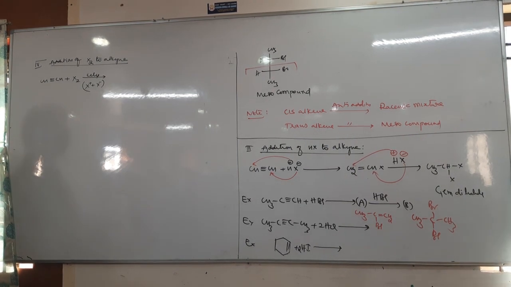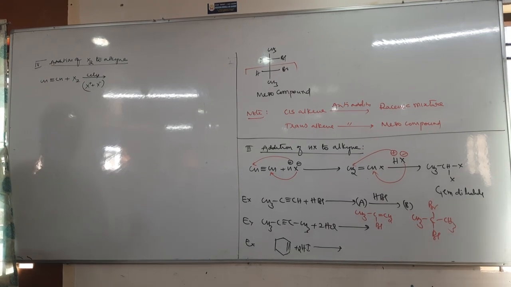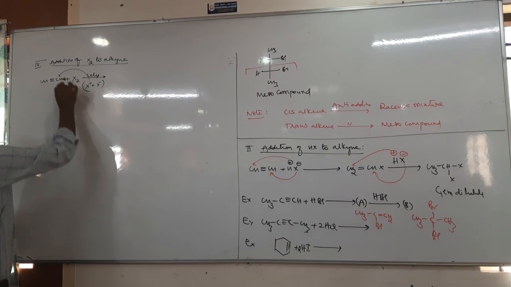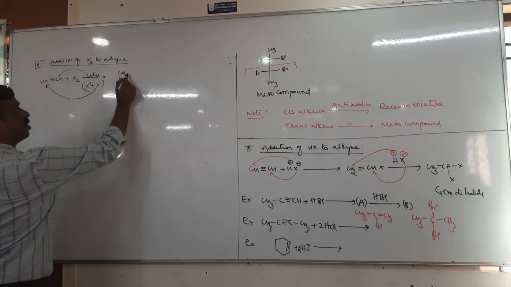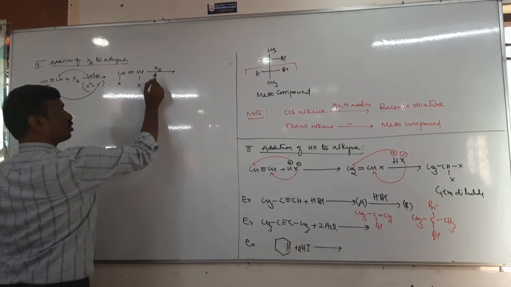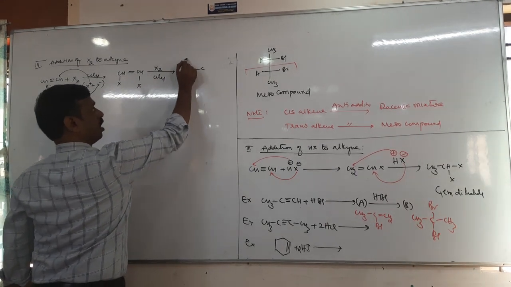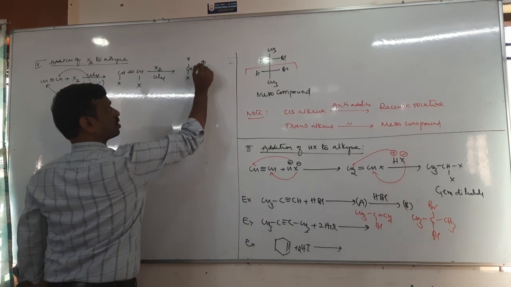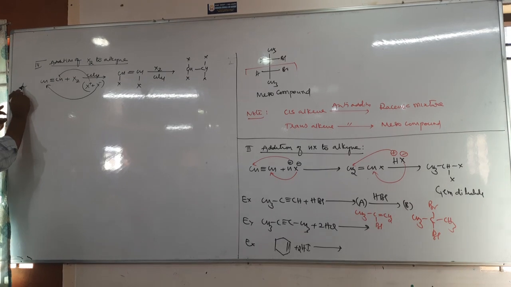Among X plus and X minus, which is added first? X plus, because the alkyne is a nucleophile, so the electrophile is added first. When the electrophile is added here, the nucleophile must be added to the other carbon. So what do you get? CHX double bond CHX. But there is still another pi bond, so another mole of X2 is added. Then you get CHX2, CHX2. So tetrahaloalkanes are formed. It is just an addition reaction. Okay, let's try an example.